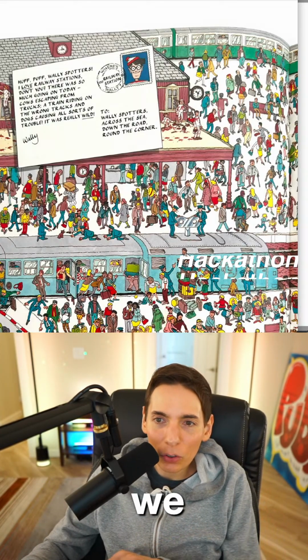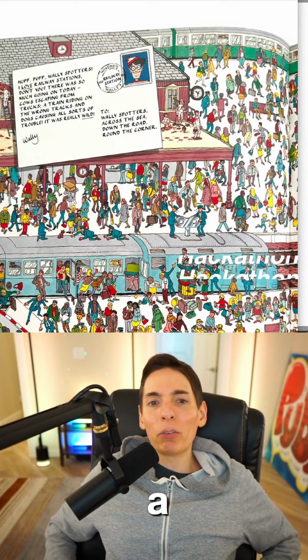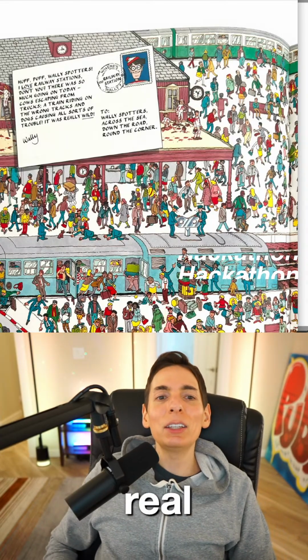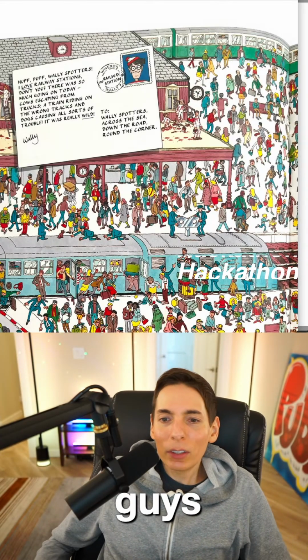But we've got a Where's Waldo Finder, an AI agent is what we're building. So I found the real one. Did you, Goggy Smoggy? See, here's the deal.